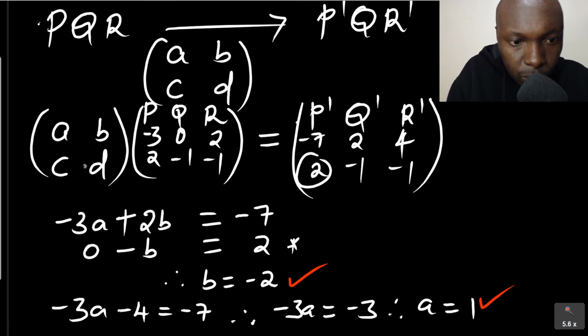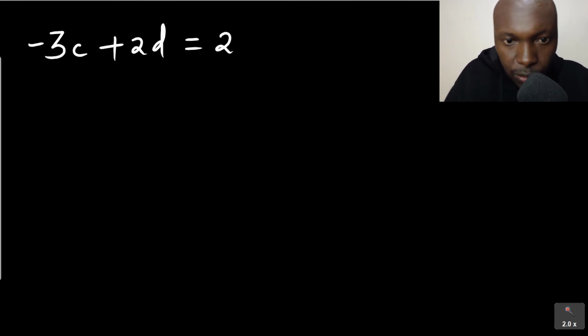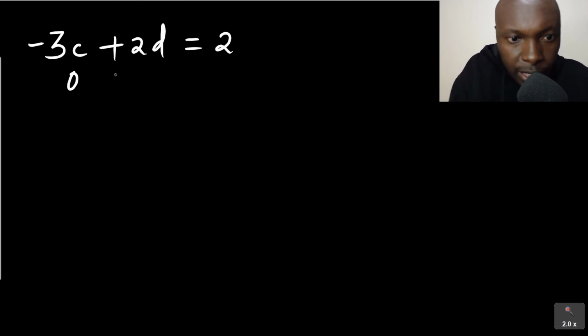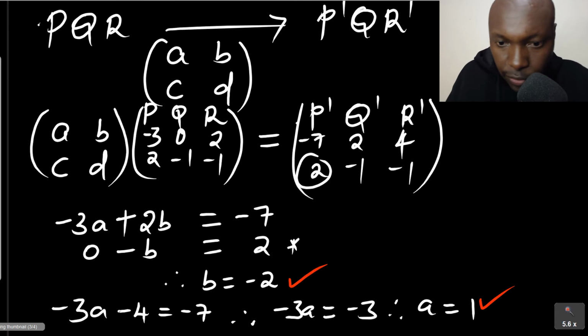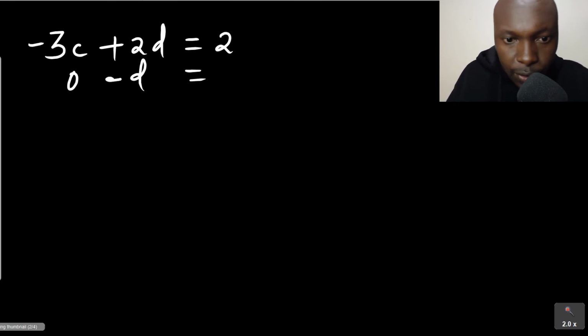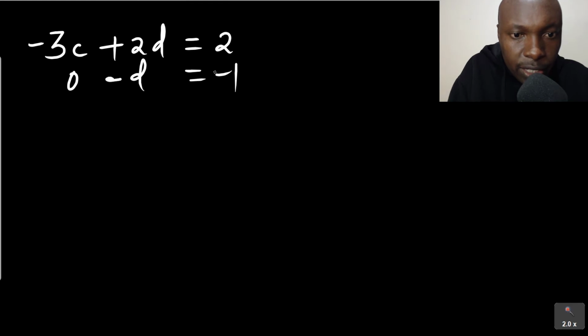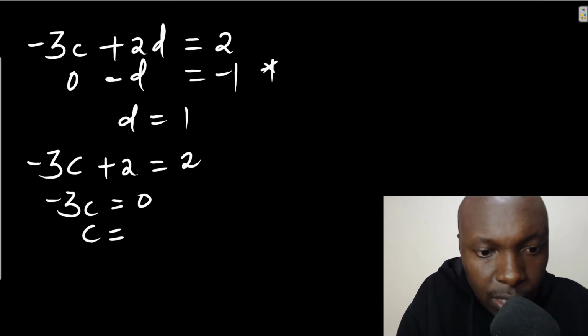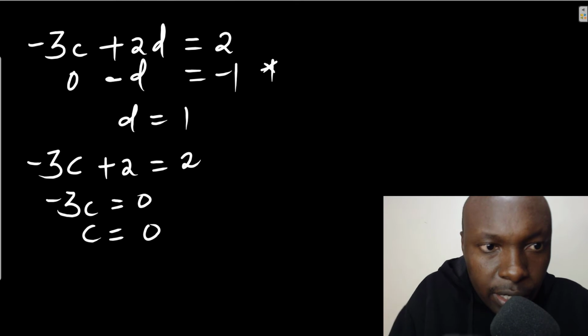Then row 2, column 2: C times 0 gives 0, and D times -1 gives -D. This should give what you have here, -1. Using this equation, we have D as 1. Substituting in the first equation, -3C, where D is 1, you get plus 2 equals 2. So -3C equals 0, so C equals 0, and D is 1.